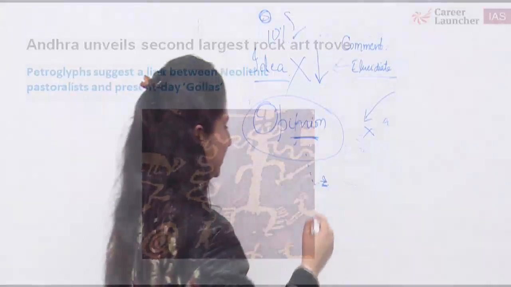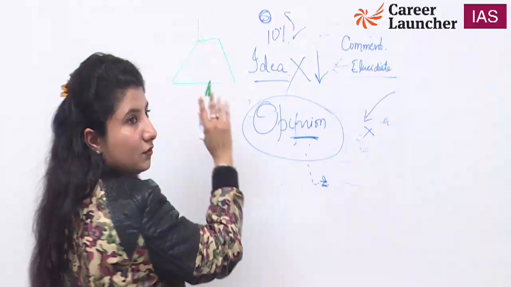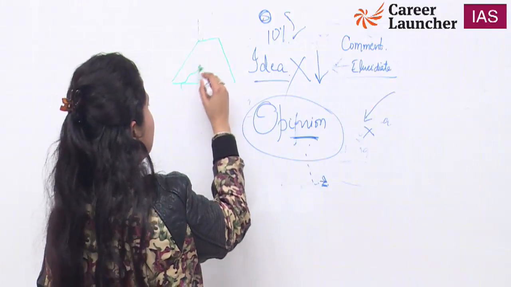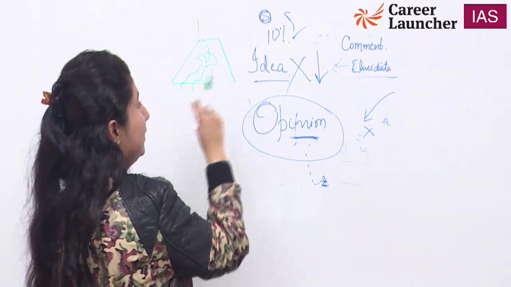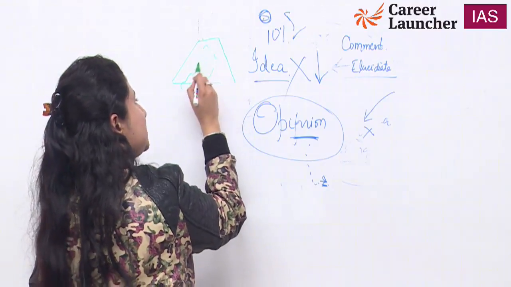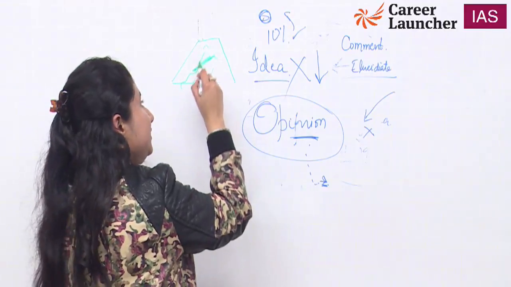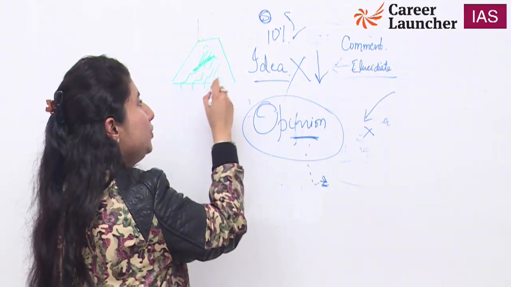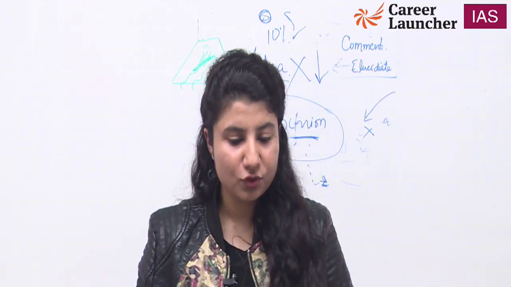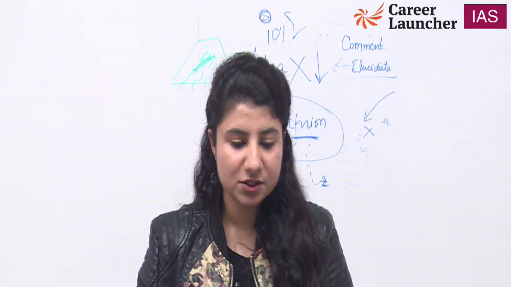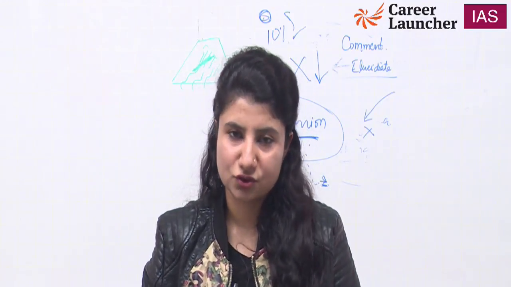One thing is that you write, suppose this is the wall of a cave, I am writing on it, I am painting, I made flowers and leaves. Another thing is that I start scratching the surface and then I create new and new things in there. That is petroglyphs. So there are petroglyphs which are showing the link between present day Golas and Neolithic pastoralism.